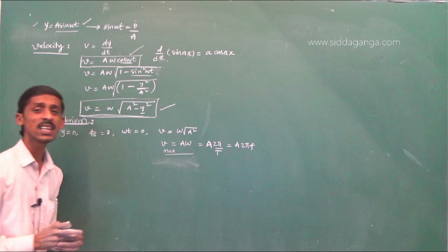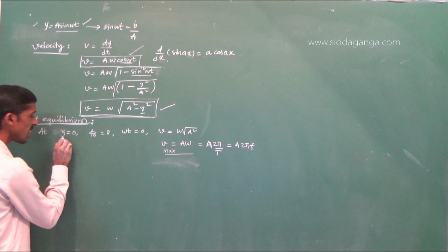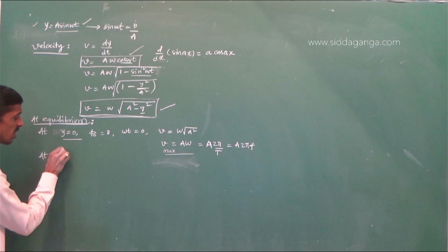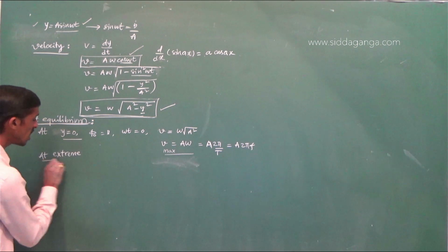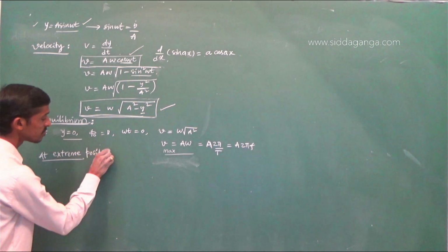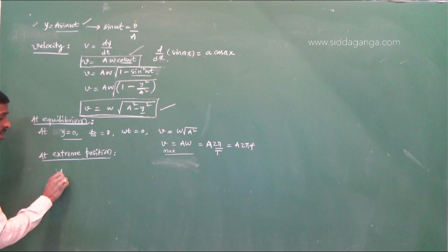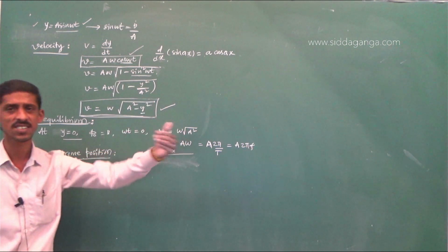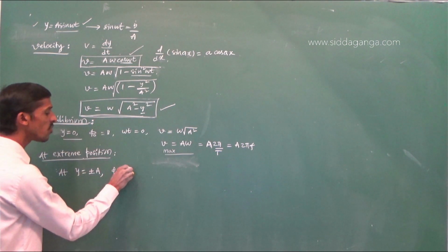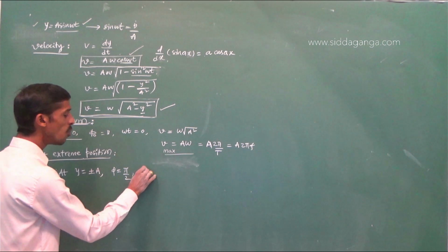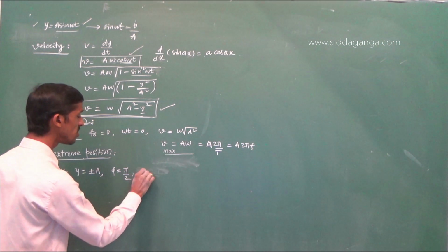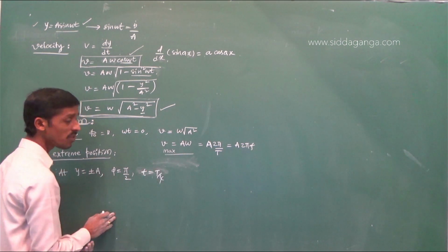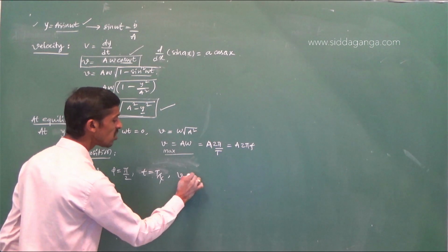Where will the velocity of the particle in simple harmonic motion be maximum? At equilibrium. At the extreme position, that is at y is equal to plus or minus a, when the particle is at the extreme point, with initial phase phi 90 degrees, omega t is equal to T by 4, means after a time period equal to T by 4, v is equal to 0.